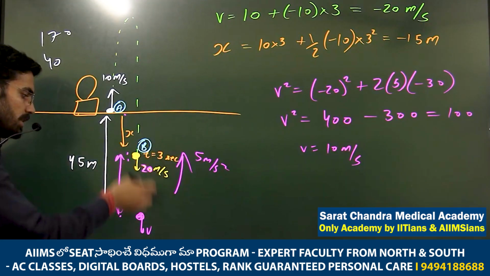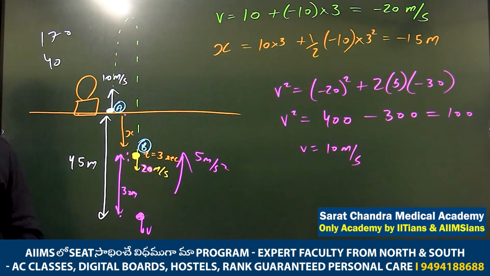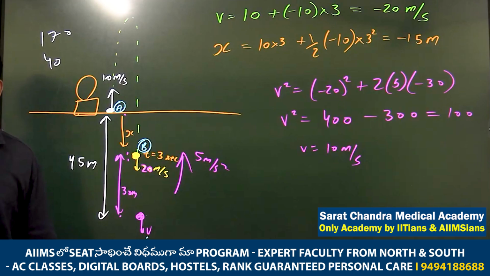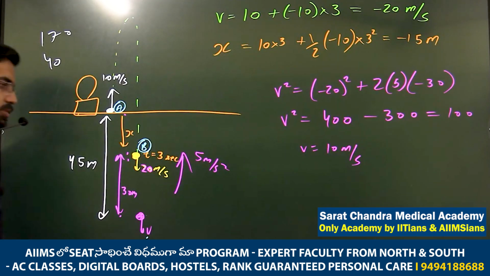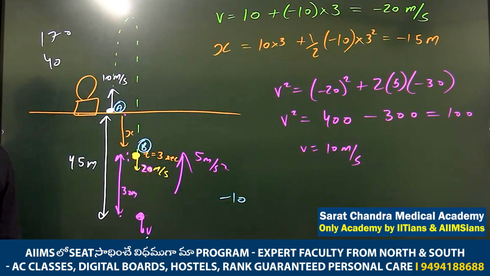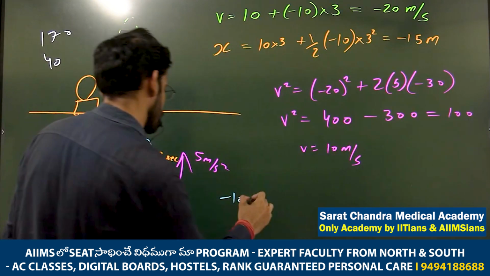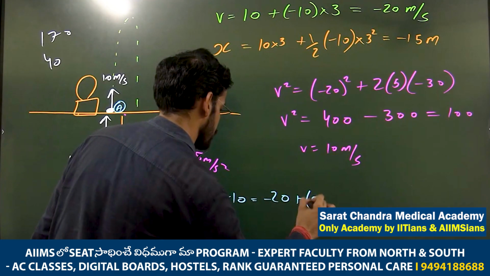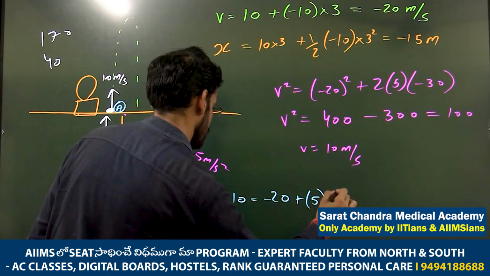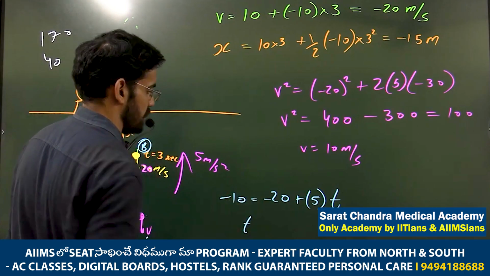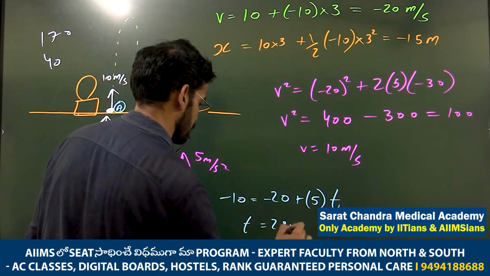So 5 above. So here to here, how much time did it take to go 30 meter? Everything you know here. Initial velocity 20, final velocity 10, acceleration 5. Which equation? V equals to u plus at, apply, because everything you know, okay? So V is what? Downward 10, right? So minus 10. Apply with the downward taking negative, no problem, okay? Minus 10 is equals to initial velocity minus 20 plus acceleration plus 5, into time t, that we have to answer, right, from here to here how much time. How much did it take? 20 minus 10, 10 by 5, 2 seconds, right?